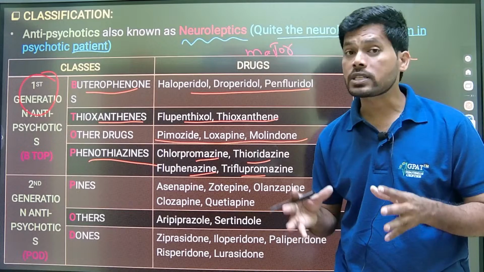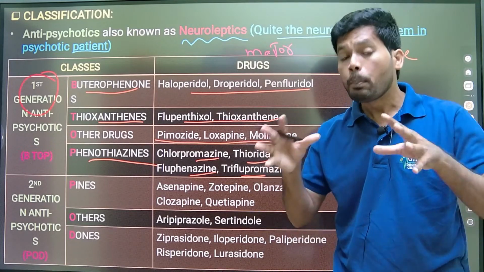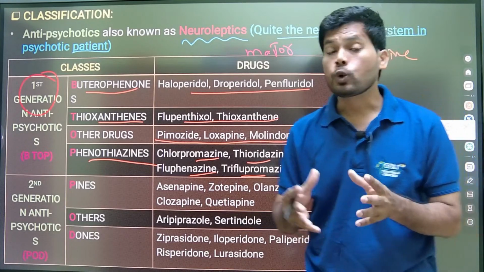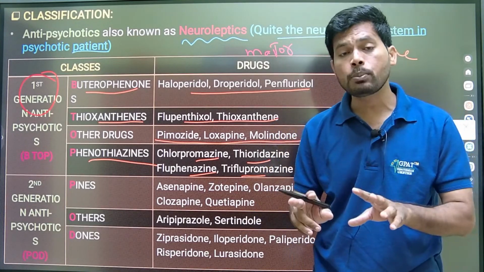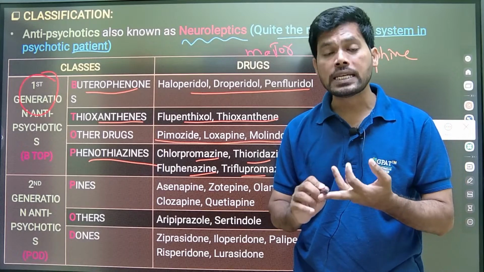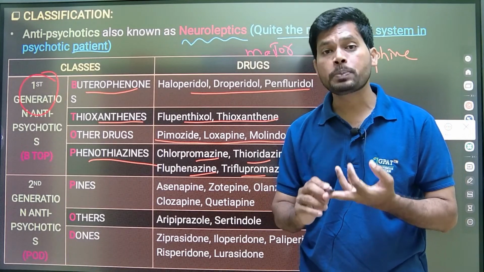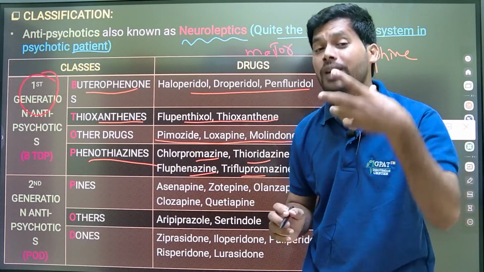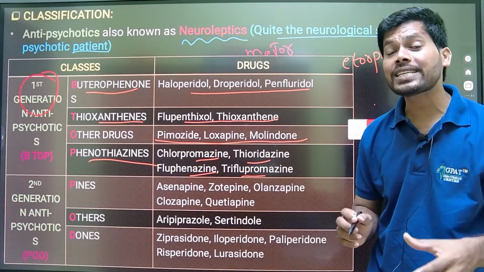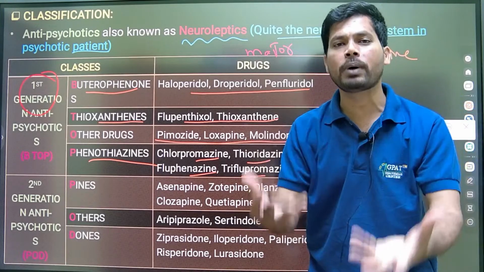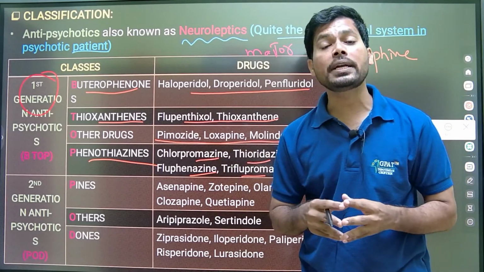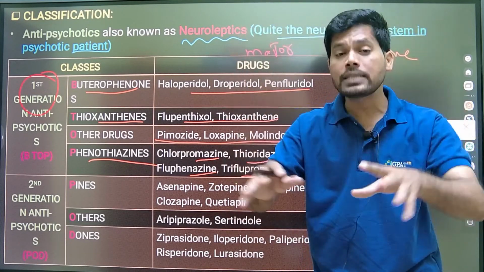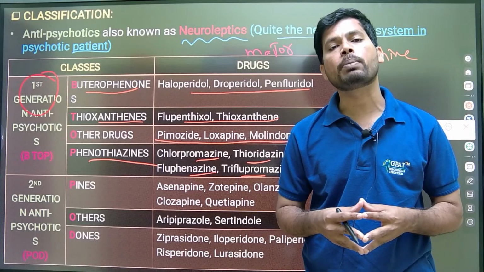Especially, first generation antipsychotics are mainly for treatment of the positive symptoms of psychosis. Examples of positive symptoms of psychosis are hallucinations, delusions, uncontrolled thoughts, speech, behavior, catatonia. The positive symptoms of psychosis are due to excess dopamine function in the mesolimbic pathway. So these first generation antipsychotics majorly focus on the mesolimbic pathway and decrease the excess dopamine function in the mesolimbic pathway.